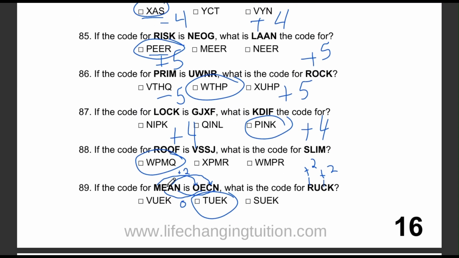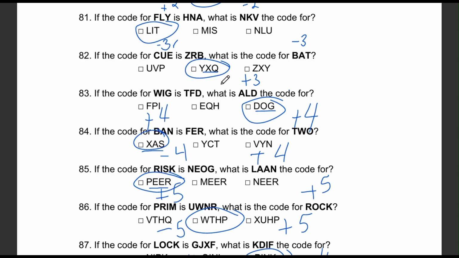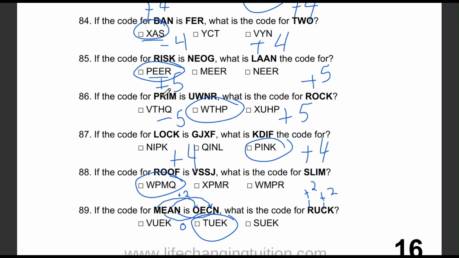Question number 86. Prim becomes UWNR, and we need to figure out what ROK would be. Our options are VTHQ, WTHP, and XUHP. Let's check the pattern. P becomes U, R becomes W, I becomes N, and M becomes R. Each letter is moving forward 5 letters.